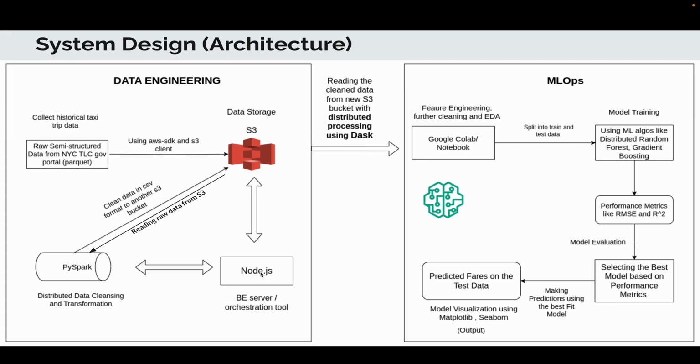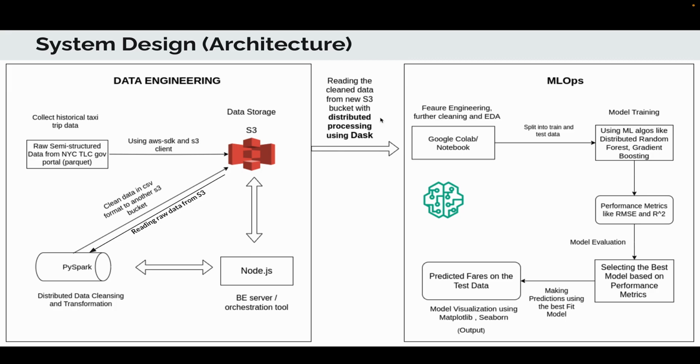Now once we have the final clean data in our S3, we take this initial clean data and start the MLOps. In MLOps we use Google Colab as an environment. We read all of the clean data from the S3 bucket, and since the dataset is large, obviously we cannot read all the data at once.